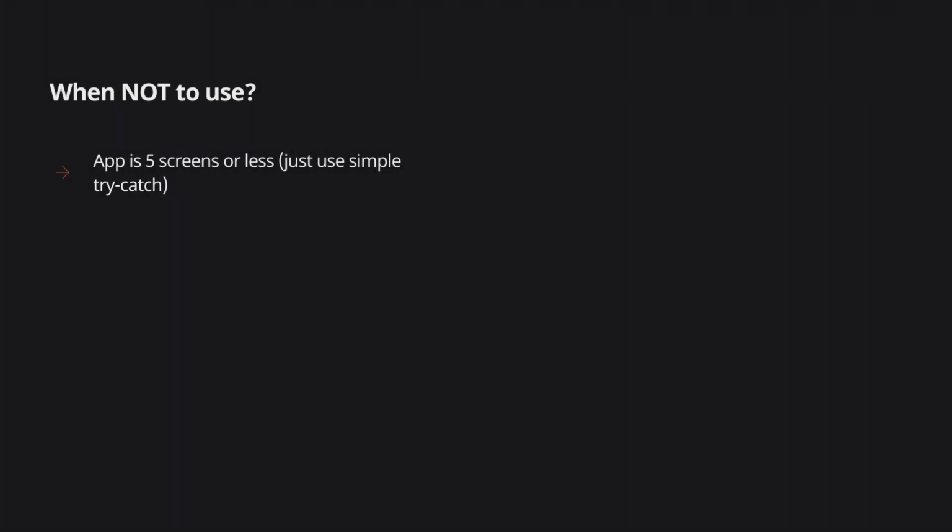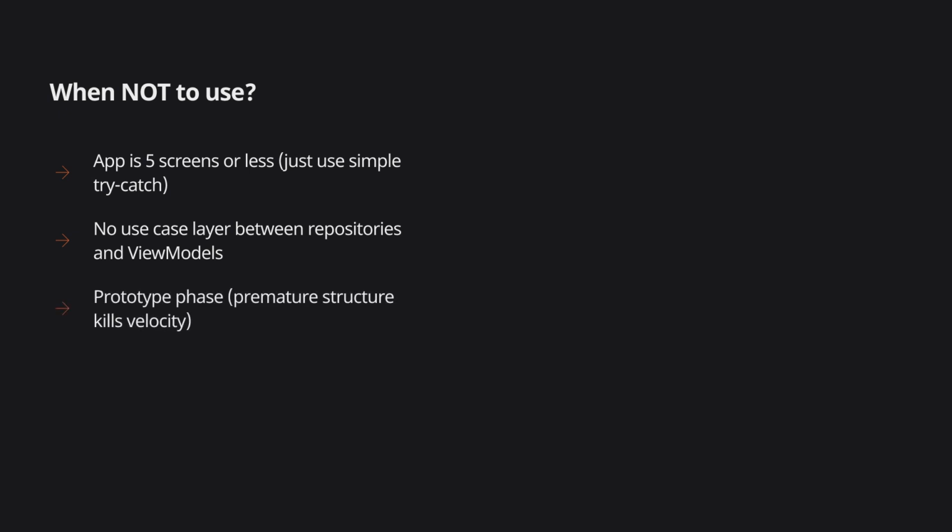On the other hand, you should not use this if your app is 5 screens or less. Just use simple try-catch. When you don't have a use case layer between repositories and view models. You're still in prototype phase. Premature structure kills velocity. And if all your errors are handled identically anyway.